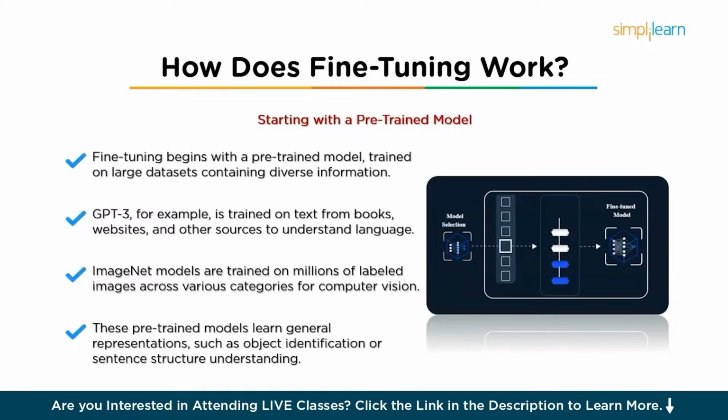These models have been trained on vast datasets containing a variety of information. So for instance, GPT-3, which is a large language model, has been trained on large amounts of text from books, websites, and other sources to understand language broadly. Similarly, ImageNet models for computer vision are trained on millions of labeled images across various categories. So these pre-trained models have learned general representations like identifying objects or understanding sentence structures.